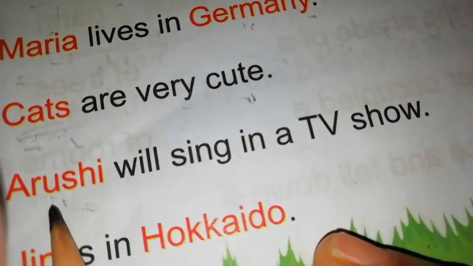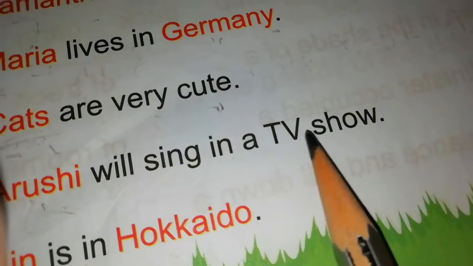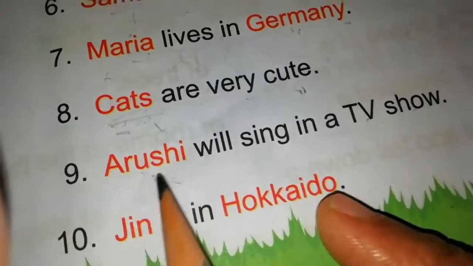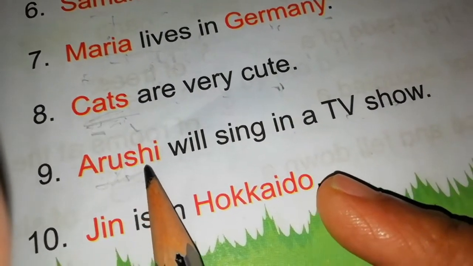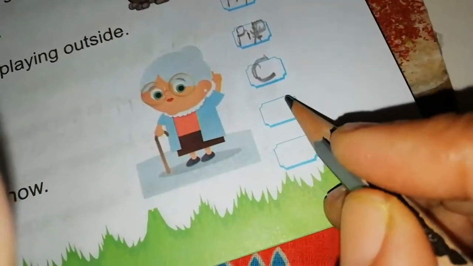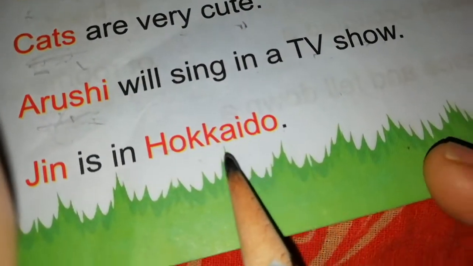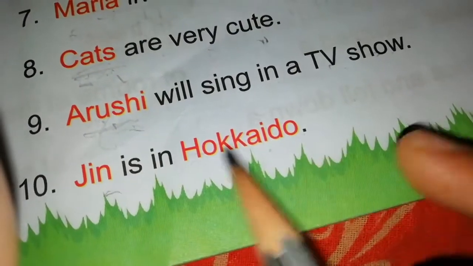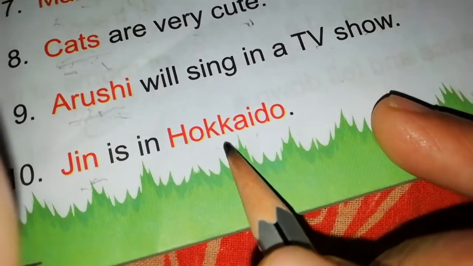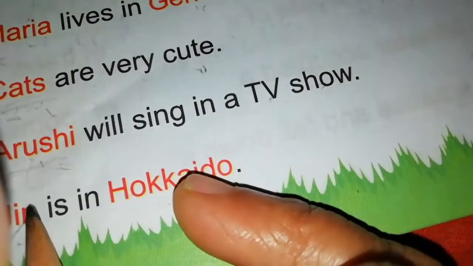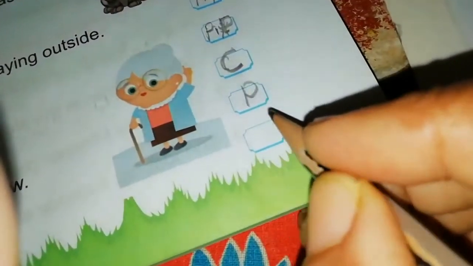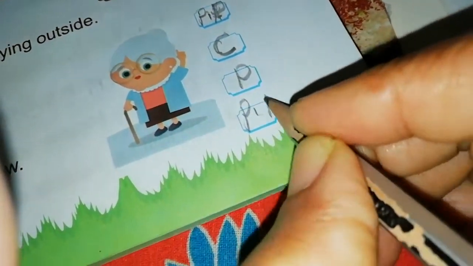Next, Arushi will sing in a TV show. So here the proper noun is Arushi. It is a proper noun. Next, Jin is in Hokkaido. So two nouns, that is Jin and Hokkaido. These are proper nouns. So we have to write P. P means proper nouns. Now turn to the next page, students.